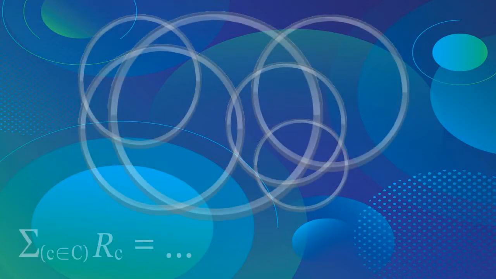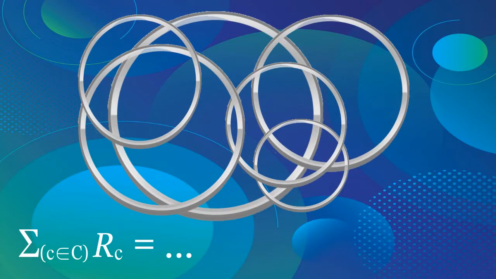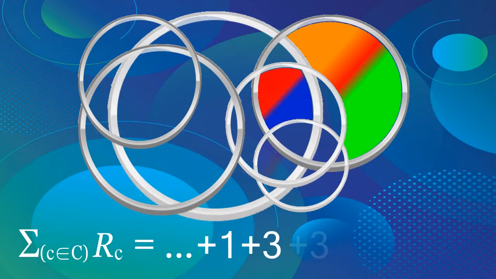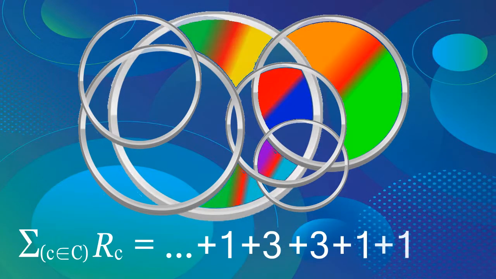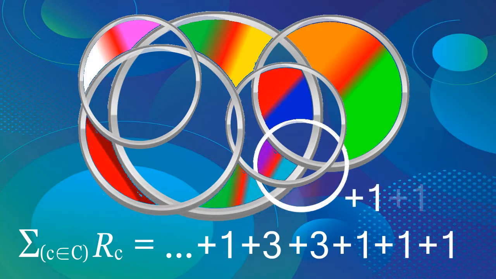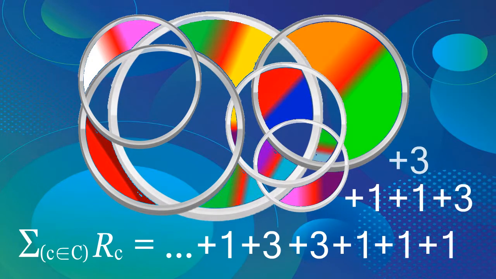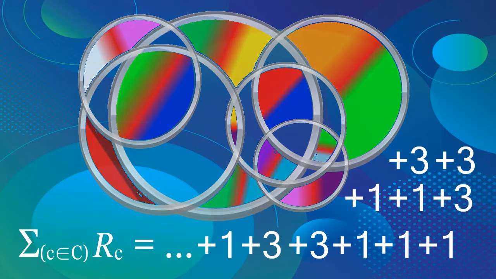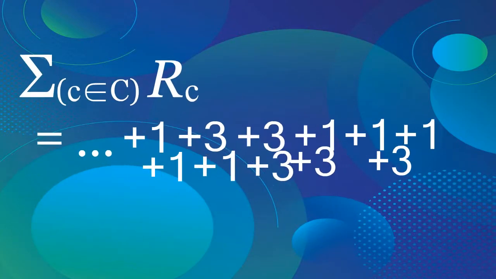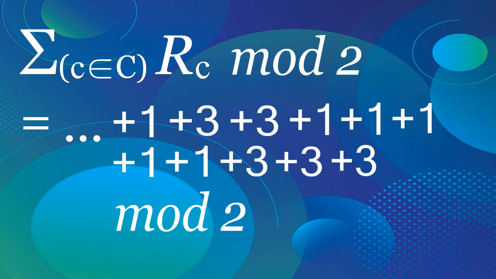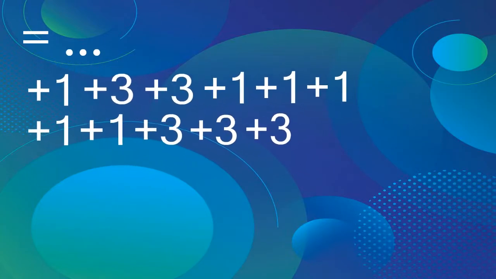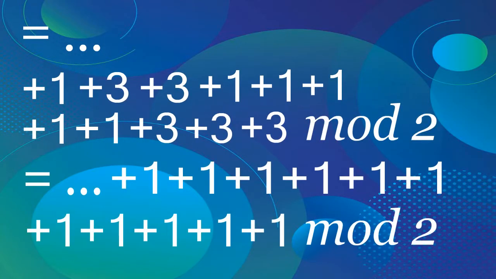Hence, the even regions do not contribute to the sum in our equation. In the exact same way, we can show that each odd region is counted an odd number of times in our equation. Hence, after taking modulo 2, each odd region will be counted exactly once in our equation.